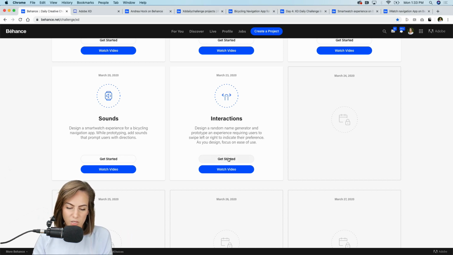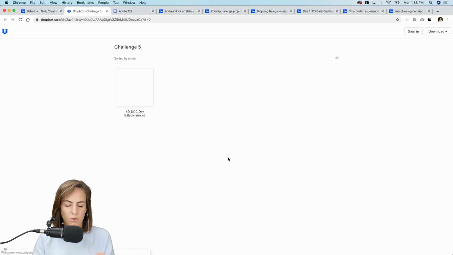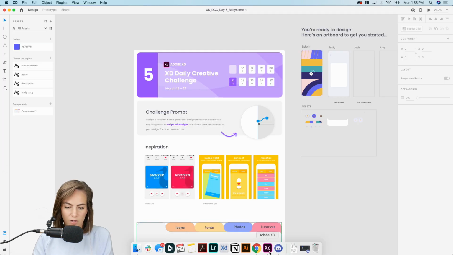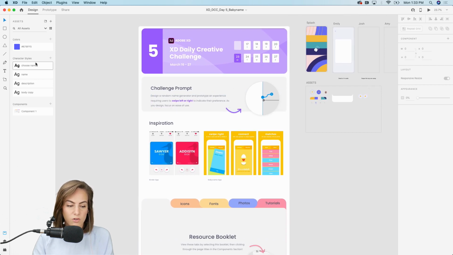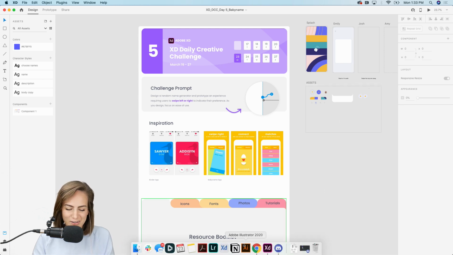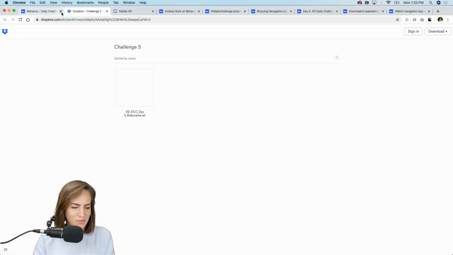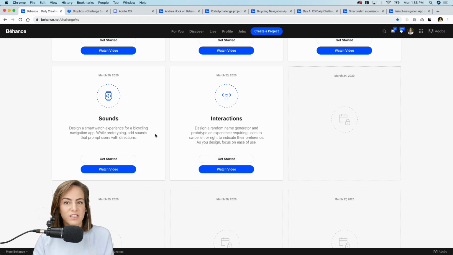If you'd like to, you can hit that Get Started button. That will bring you to Dropbox. You can just hit direct download, and that will give you a starter file. Like always, I give you a starter file. It looks a little something like this. You won't have the colors or character styles or any of this stuff because you can create that on your own.